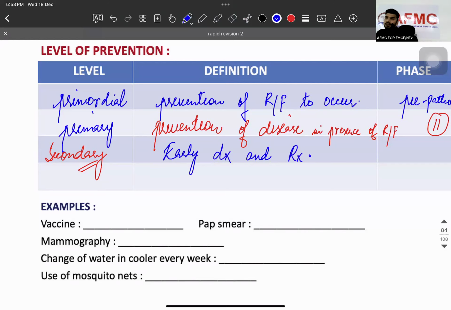All the investigations are secondary level of prevention. All the treatment drugs are secondary level of prevention. All the vaccines are primary level of prevention. But you have a patient coming to you with painless hematuria. What is your diagnosis? Bladder cancer. Hematuria, painless. Now, BCG vaccine in bladder cancer is which level of prevention? Secondary. Why? Because here I'm using BCG as a treatment.